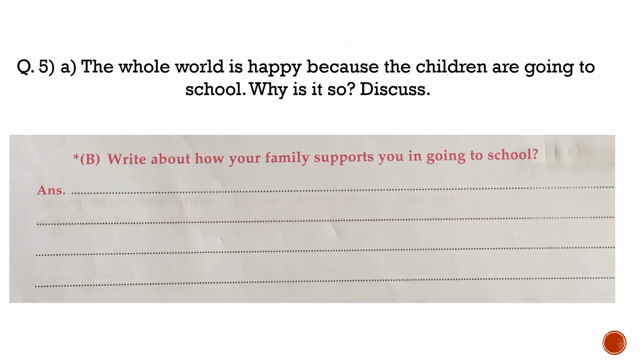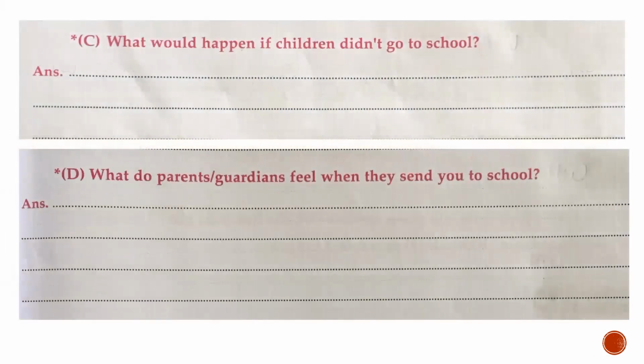Let's proceed further. What would happen if children didn't go to school? Now suppose the child is not coming to school, then what will happen? What do you think? Yes, correct. If the children are not going to school, they will not take education. They will not learn good things. They will not learn good values, good habits. And that's why, if the children are not going to school, their future will get destroyed. So these points you can write here. This is homework, a home assignment, a personal response question, which you are supposed to write in your own words.